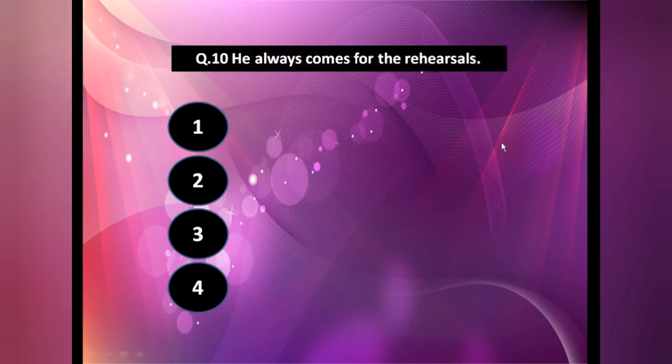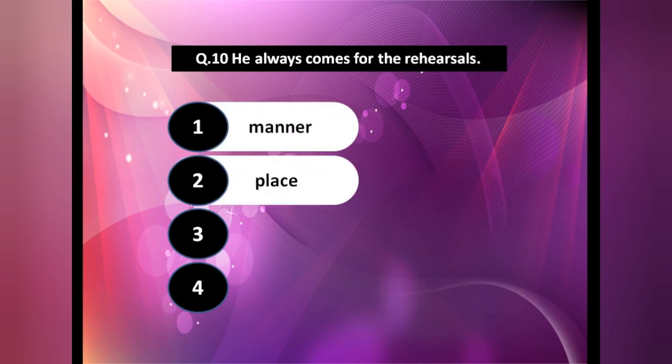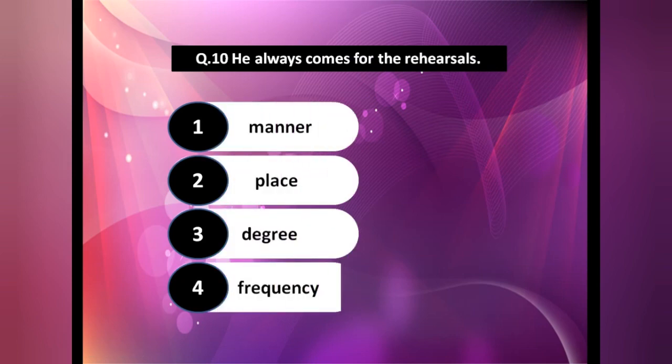The last sentence, he always comes for the rehearsal. So manner, place, degree and frequency. He always comes. Frequency, he how often? That is always. Frequency, whatever the task you are doing, whether regularly or interrupted, these kind of words will come in this frequency, because the question word is how often. Okay. So I hope you have understood.